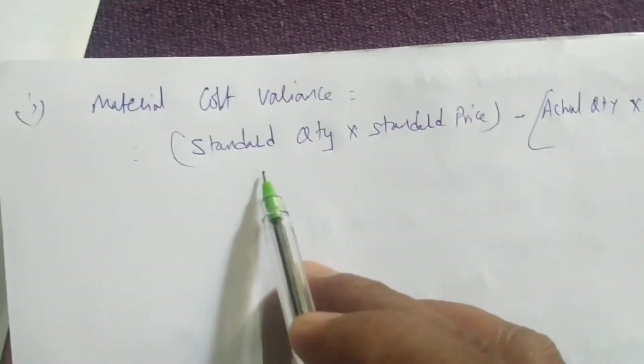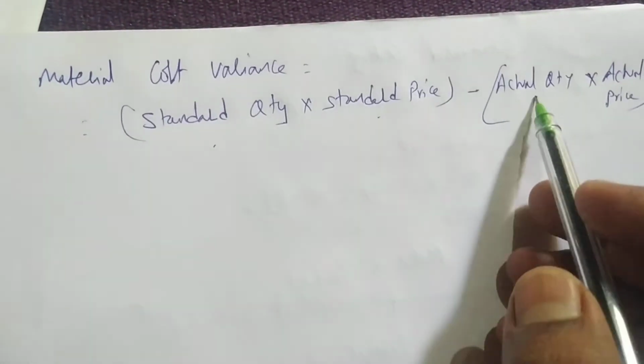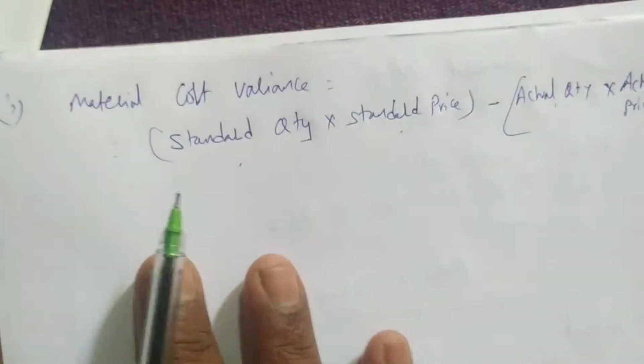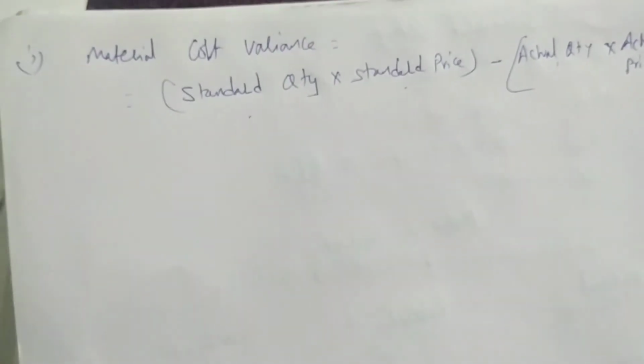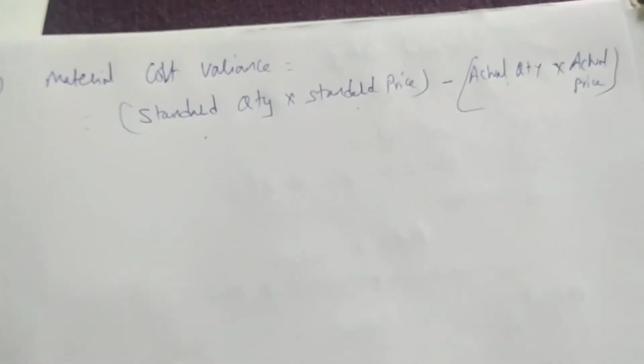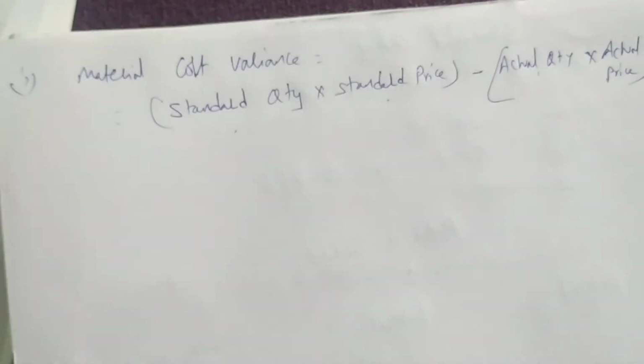The difference of the two, standard quantity into standard price minus actual quantity into actual price, will be called as what? Material cost variance. We'll do one small example on this, then you will be able to understand. It's very easy to solve problems.